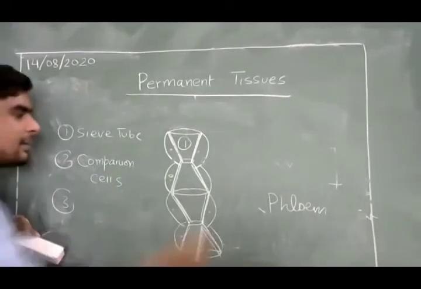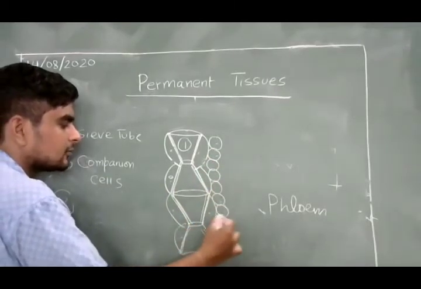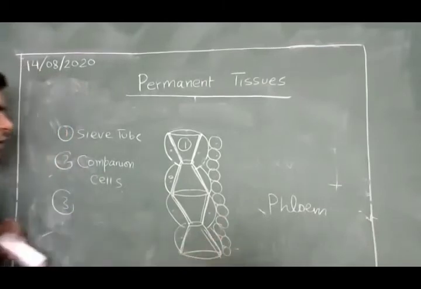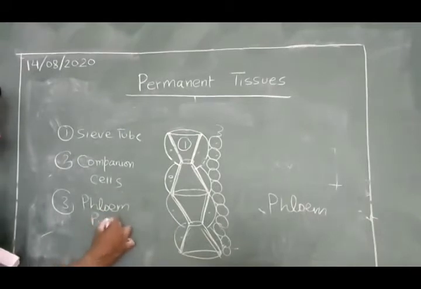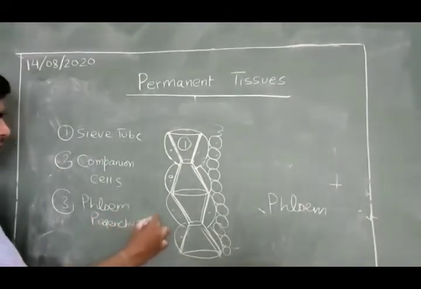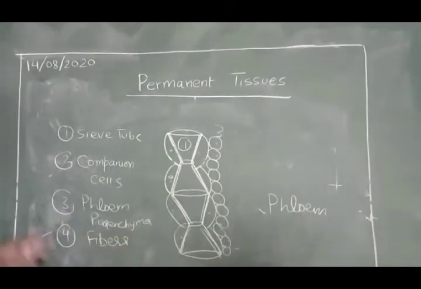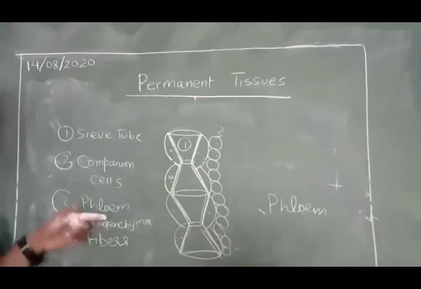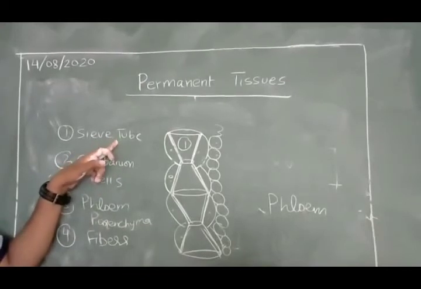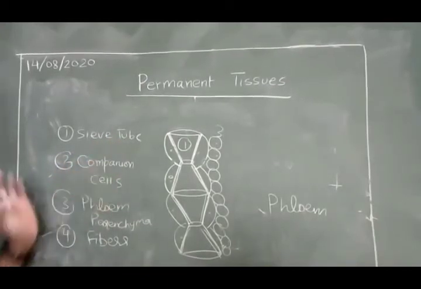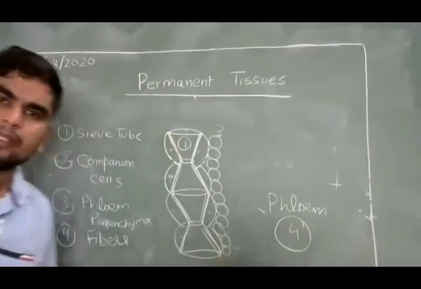The third one is similar, the normal parenchyma other than the companion cells. This is called phloem parenchyma. And the fourth one is also common, the phloem fibers. Fibers are in the xylem, and fibers are also in the phloem. Parenchyma is in the xylem, and parenchyma is also in the phloem. These two are common. The difference is that instead of vessels and tracheids, there are sieve tubes and companion cells. So phloem is also made up of four types of cells. That's why it is a complex permanent tissue.